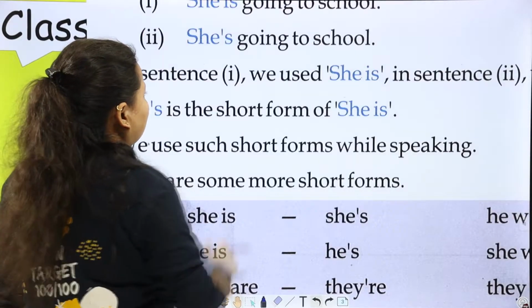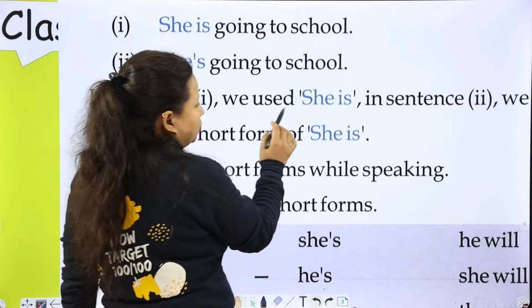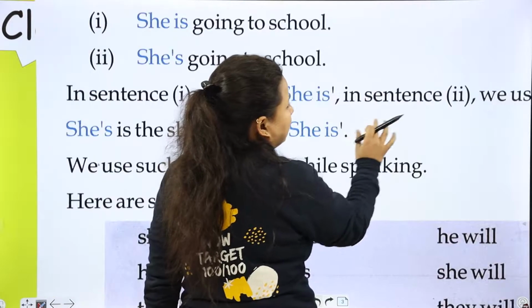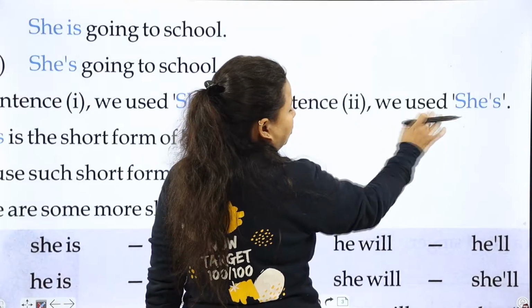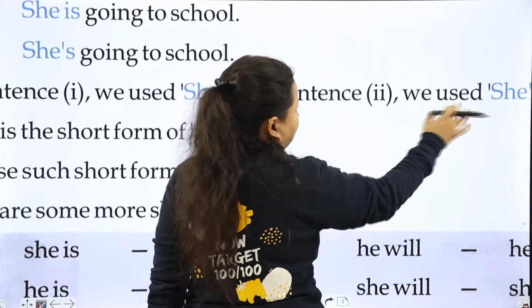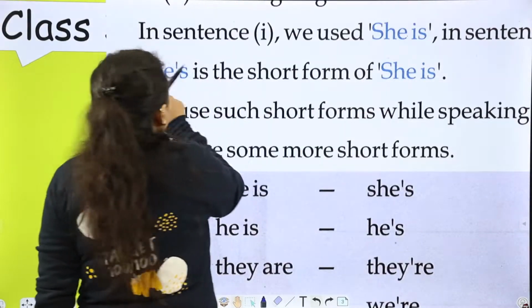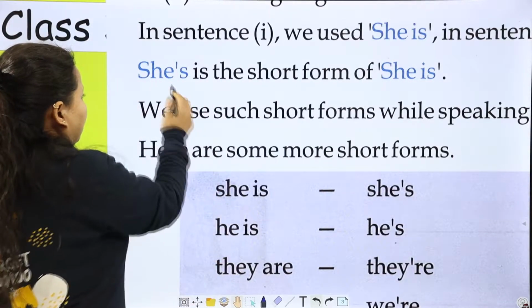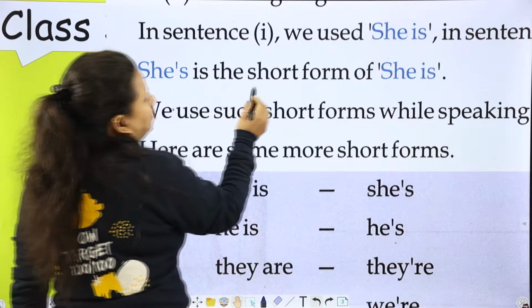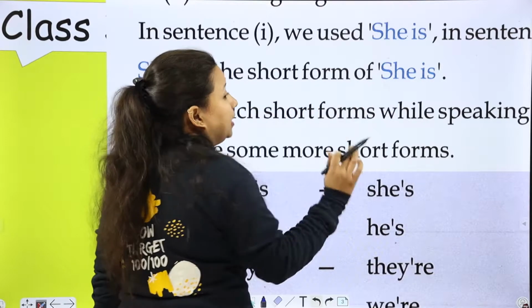In sentence 1, we used she is. In sentence 2, we used she, apostrophe sign and S. She apostrophe and S is the short form of she is.